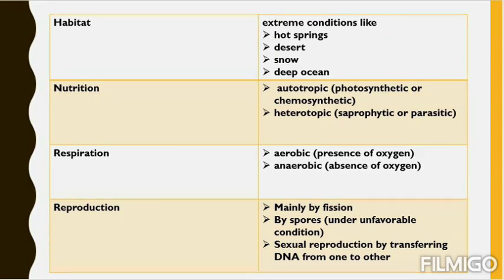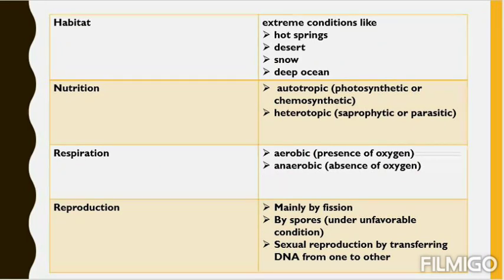Then comes nutrition. Nutrition is of two types. One is autotrophic, one is heterotrophic. Some bacteria are autotrophic and some bacteria are heterotrophic. If autotrophic, there are also two modes. They are either photosynthetic, that means they can trap sunlight to produce energy, or they can be chemosynthetic.